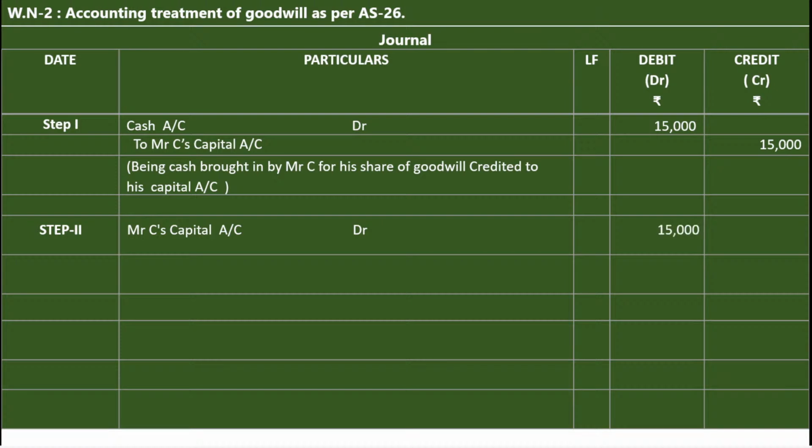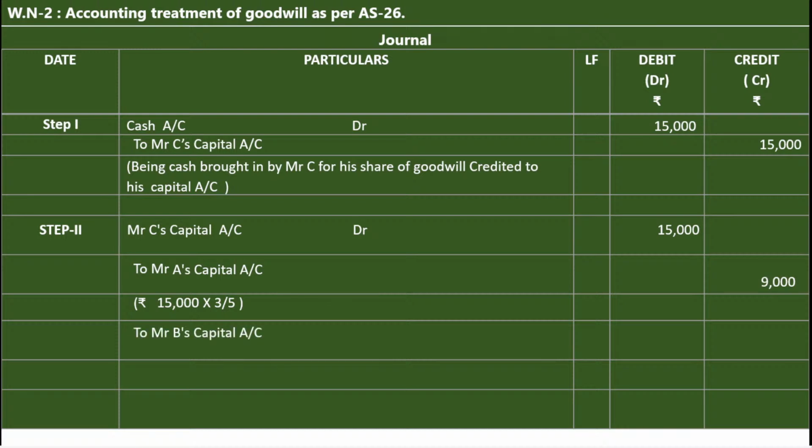Amount 15,000. This 15,000 is apportioned to the old sacrificing partners in their sacrifice ratio. To Mr. A's capital account: total 15,000, sacrifice ratio is 3:2, so 3/5, it is 9,000.